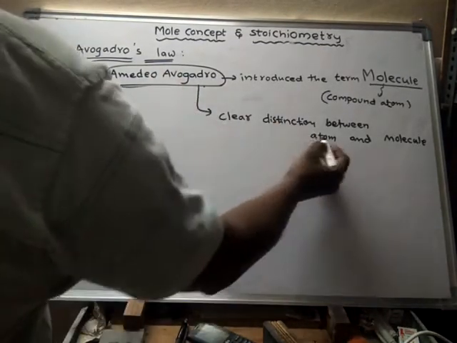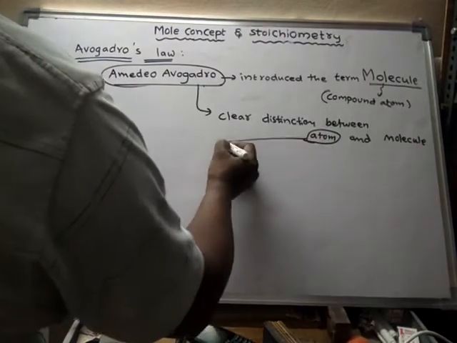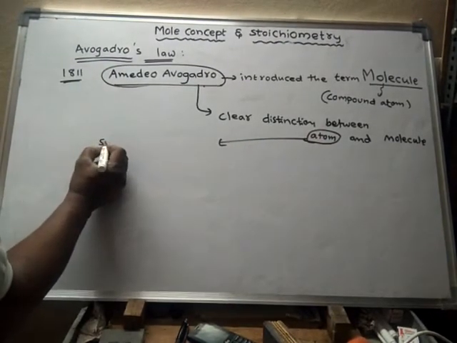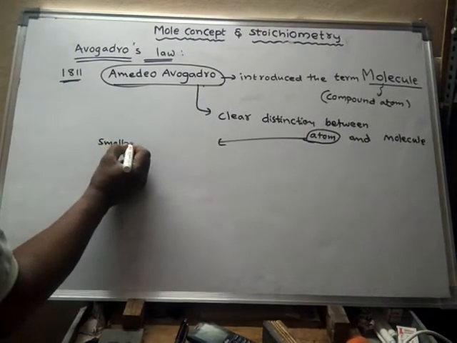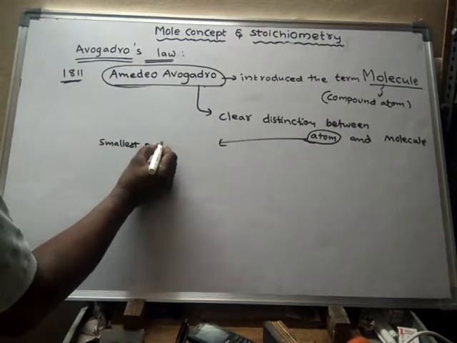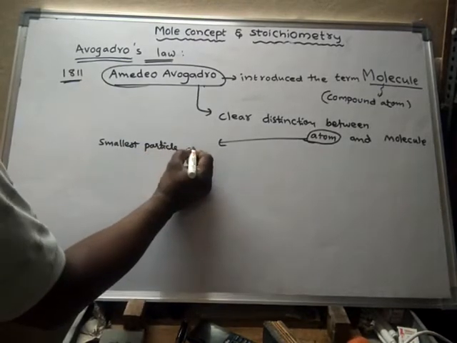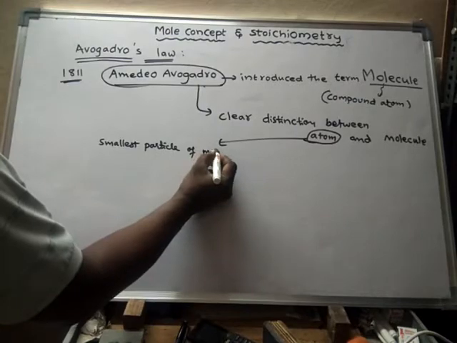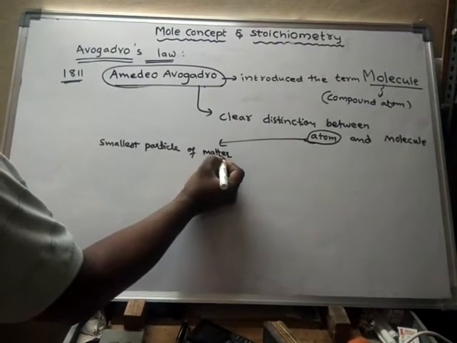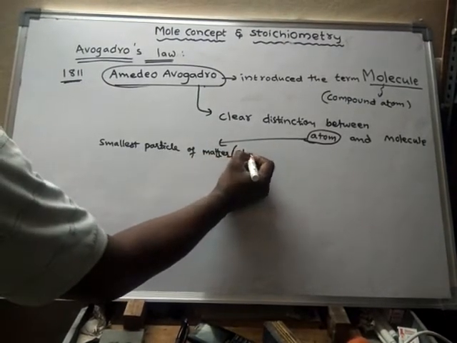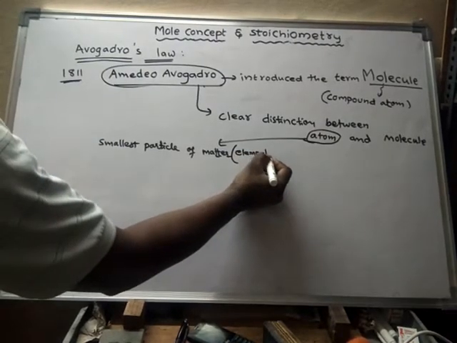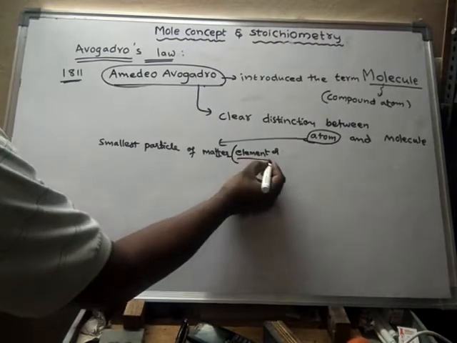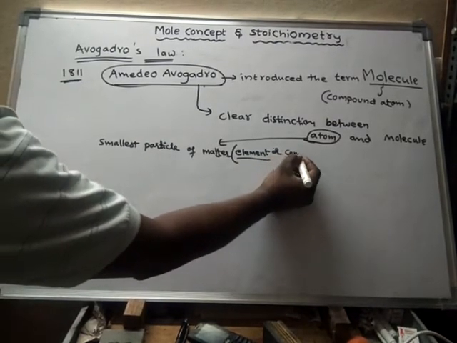According to Avogadro, what is an atom? An atom is the smallest particle of matter. This matter may be either an element or a compound. Matter exists in two forms, either in element form or in compound form.